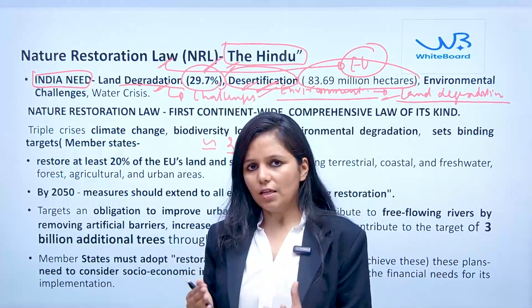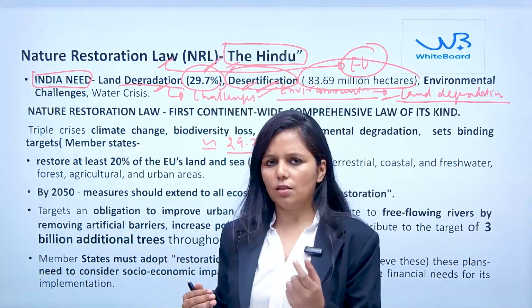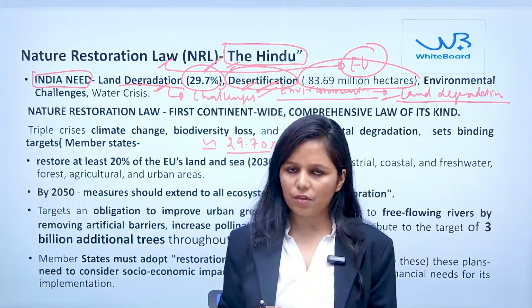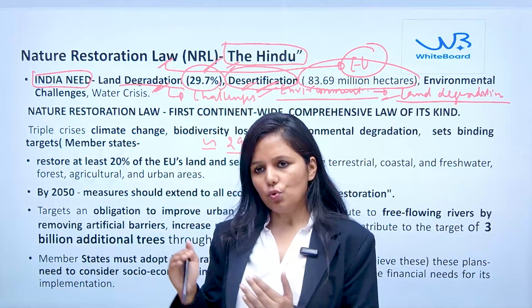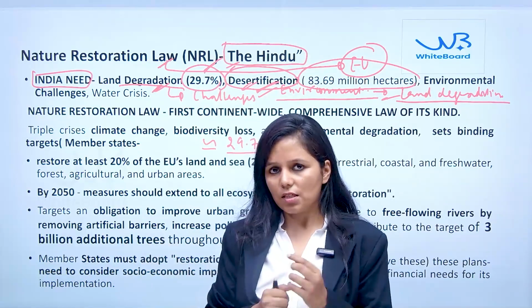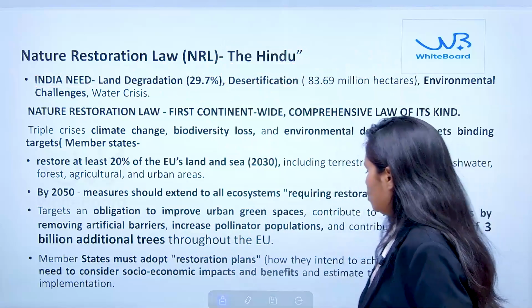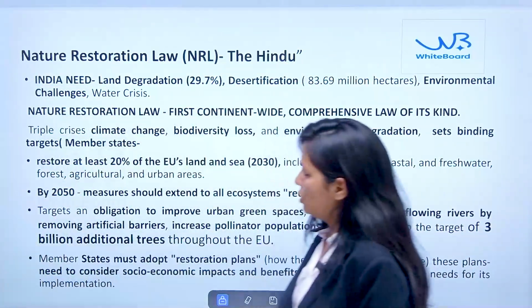All the areas in India, in one way or another, face various environmental issues, from desertification to land degradation. So if India wants to tackle these challenges, then India also needs a nature restoration law, and that too on the lines of the European Union law.